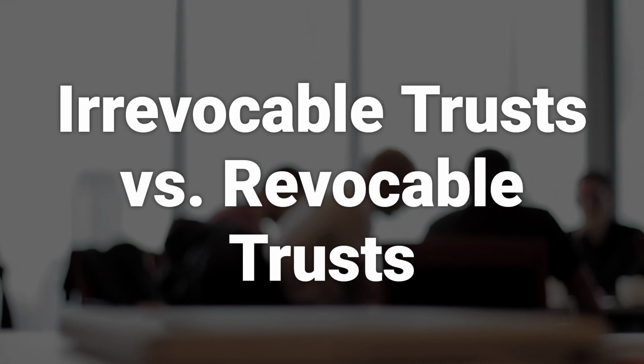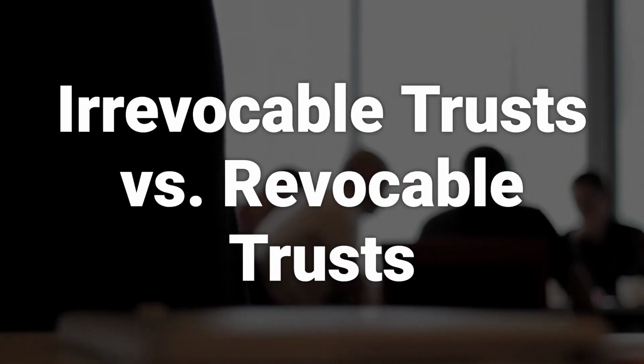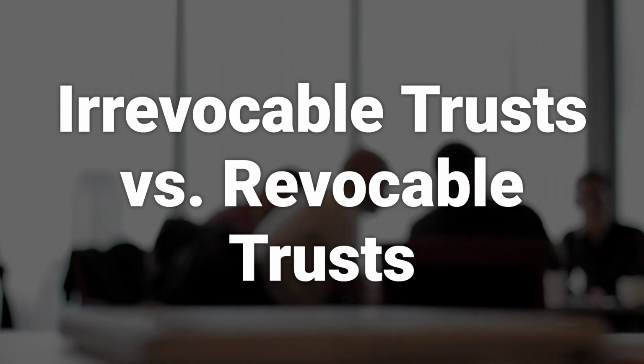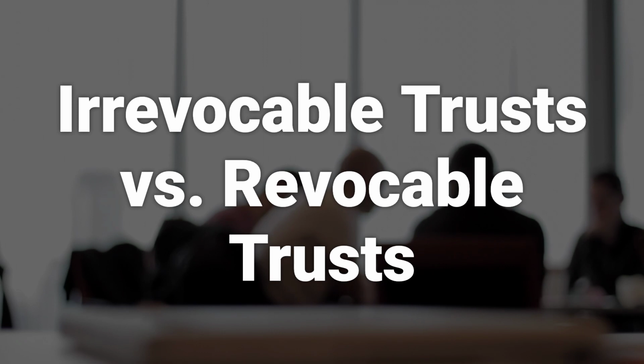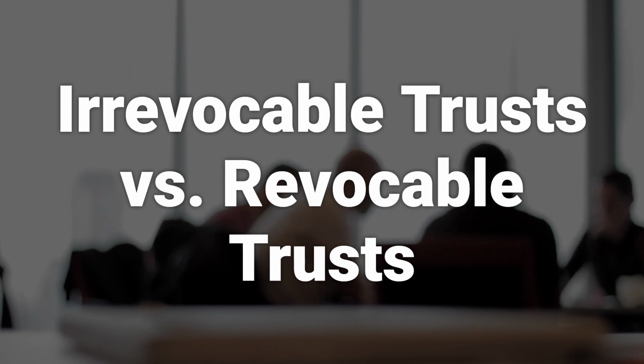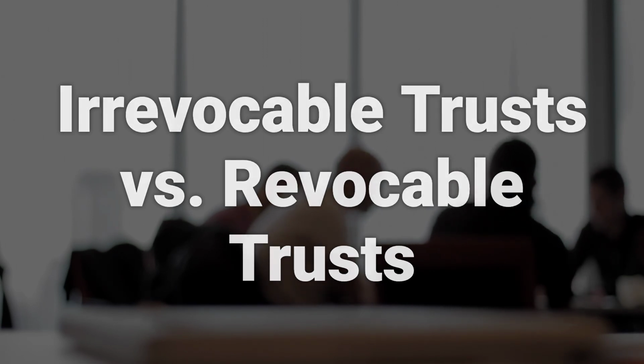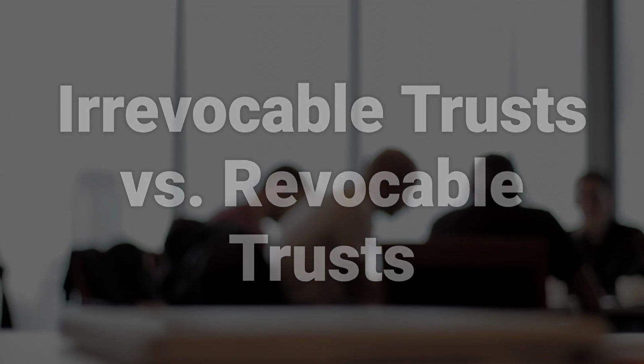Revocable trusts may be amended or cancelled at any time as long as their creator is mentally competent, while irrevocable trusts cannot be changed or modified without the beneficiary's permission. Irrevocable trusts offer tax shelter benefits that revocable trusts do not and protect assets from legal actions and estate taxes.